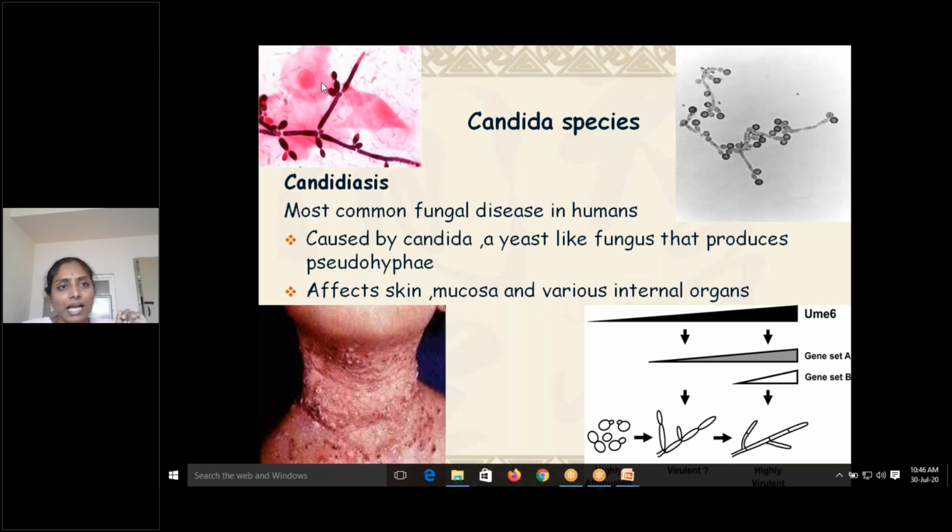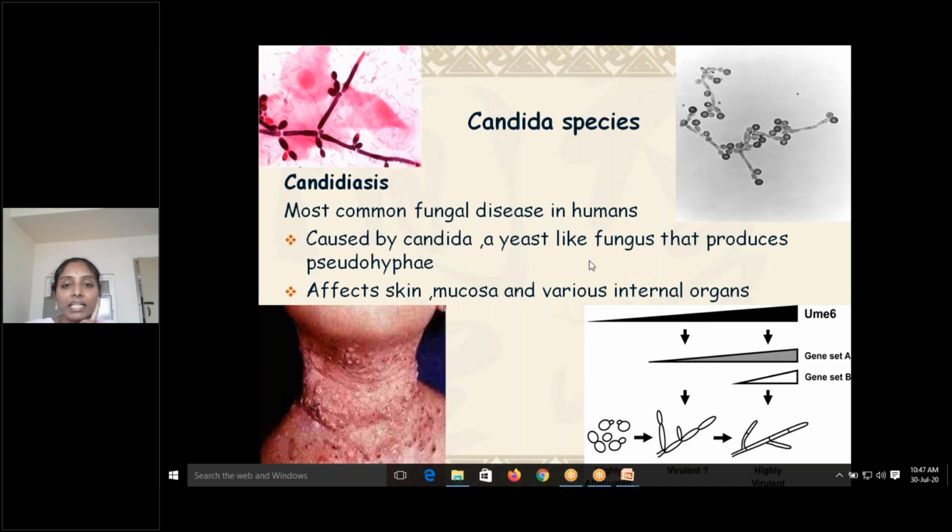These larger cells are the epithelial cells with the central nucleus. You can see these pink color structures. Those are gram-negative bacilli. Apart from that, you can also see a tree-like structure. These are hyphae, called pseudohyphae, and these are buds. Buds are the smaller ones, the younger generations arriving. So all these pictures will give you Candida species.